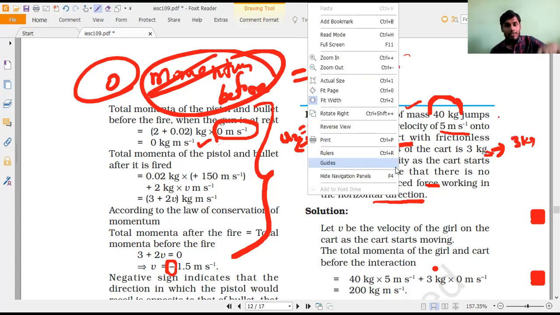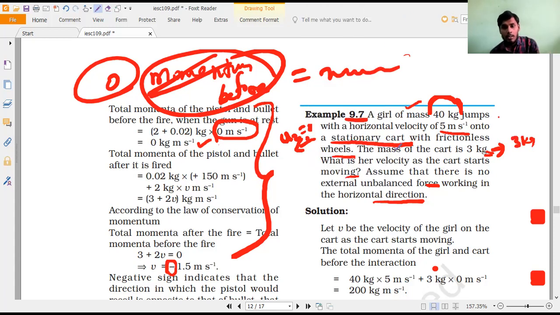So once you jump into that cart, now you imagine there is no external unbalanced force working in the horizontal direction. So what is her velocity as the cart starts moving? Means one cart is there, it is at rest. So once this girl jumps into that cart with 5 meter per second, because of her force, the cart also will start moving. So during that, what is her velocity they are asking? Do you understand, all of you? Yes, sir. So that's all.